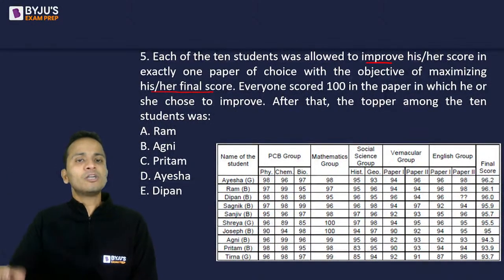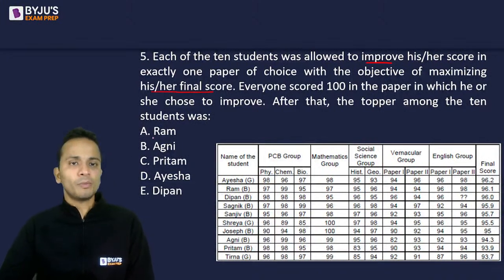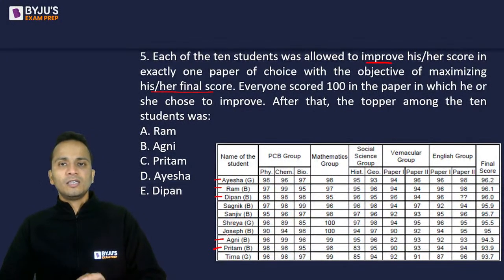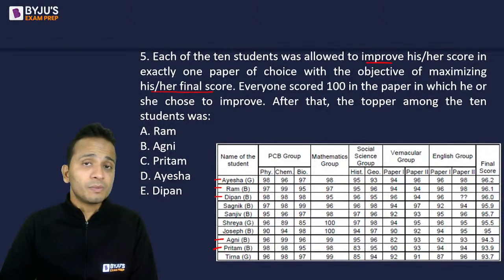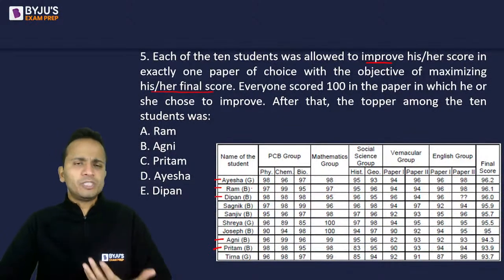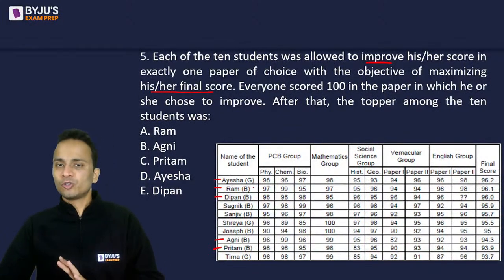After that, who will be the topper among the 10 students? So options are Ram, Agni, Preetam, Aisha and Deepan. So let's check only these students. So I have to check Aisha, Ram, Deepan, Agni. Agni is here and Preetam. So these are the 5 students for which option is given to make the marks of one of the subjects equal to 100, right? Now the objective is to maximize the final score, right?